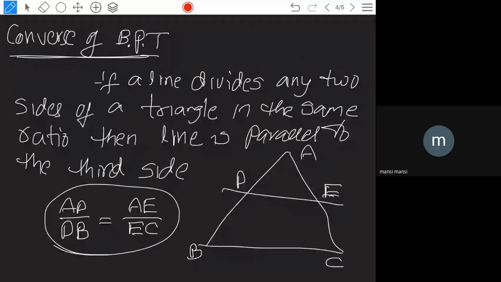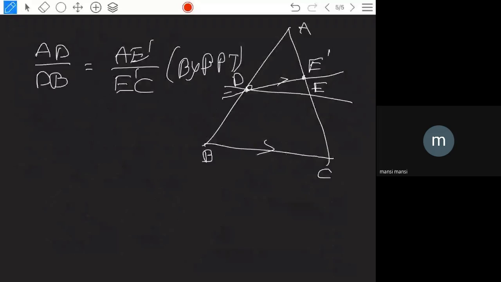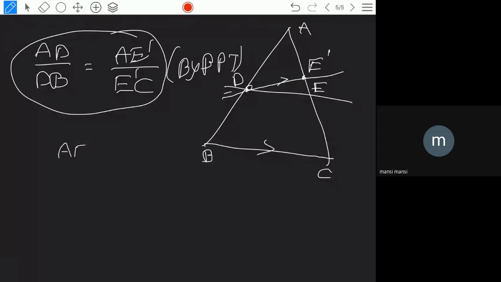So from this you can say that AE by EC is equal to AE dash by E dash C.